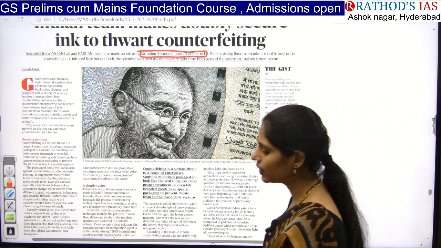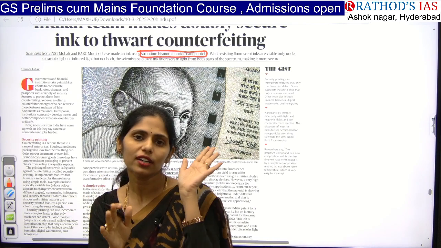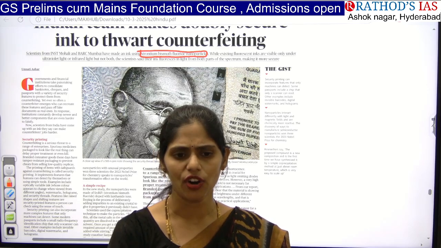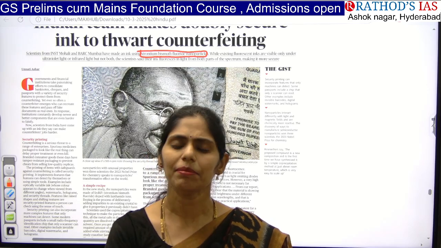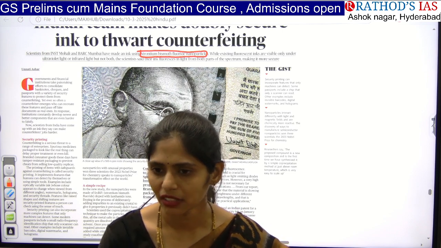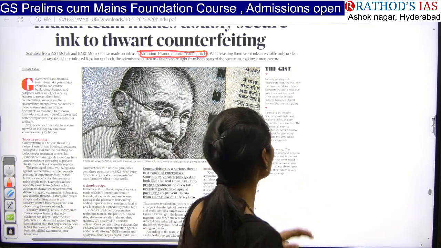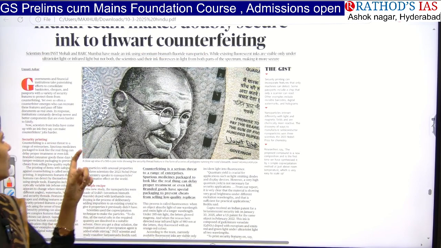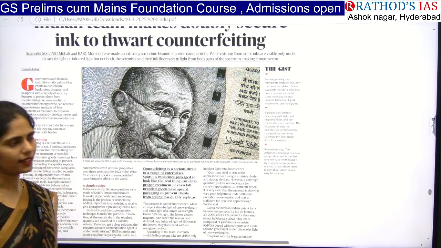If everything appears to our naked eye, what happens? It is easy to do counterfeiting, right? If something can be identified only through machines, can we do counterfeiting? No. So that is the advancement we are going to have now by using these bismuth fluoride nanoparticles.